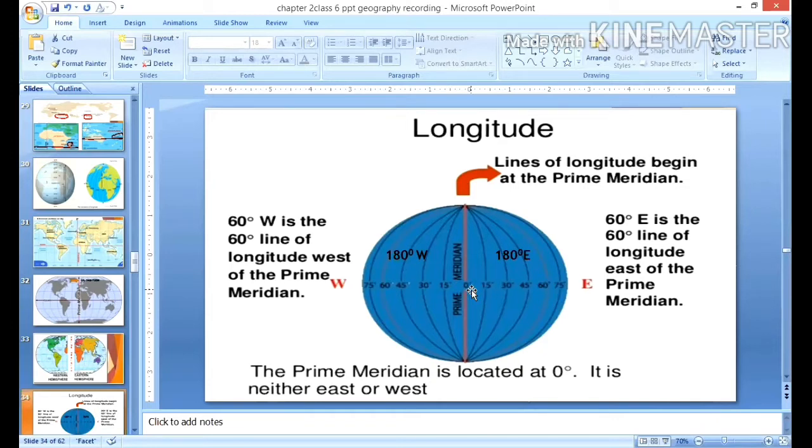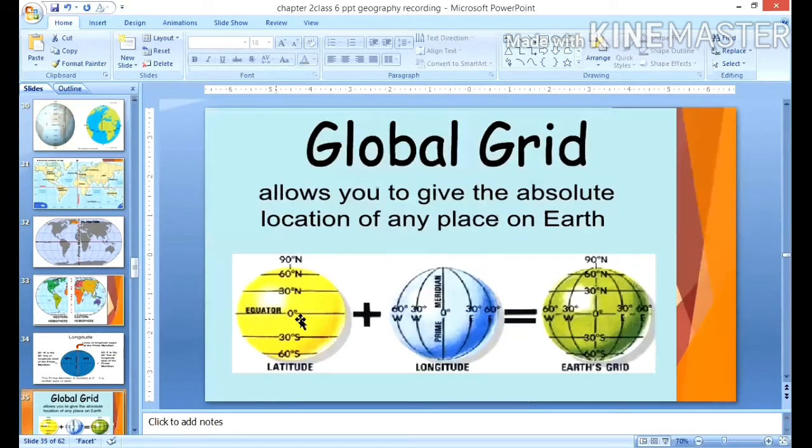Now if we talk about how to merge these latitudes and longitudes. These are the latitudes, as you all know. These are imaginary lines, but they run horizontally. Whereas longitudes are also imaginary lines, but they run vertically. So when we merge these two, horizontal and vertical lines, we get a network here. You can see it forms a network. And wherever these latitudes and longitudes merge or intersect, there forms a grid. So we call it a global grid or an earth grid.